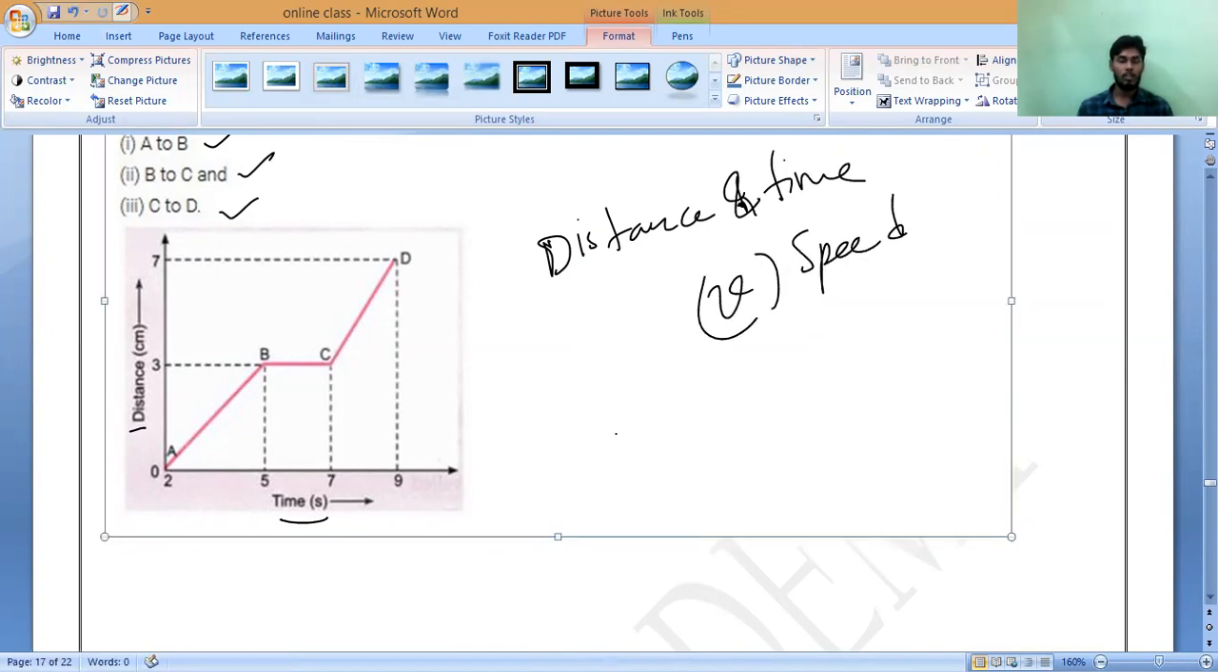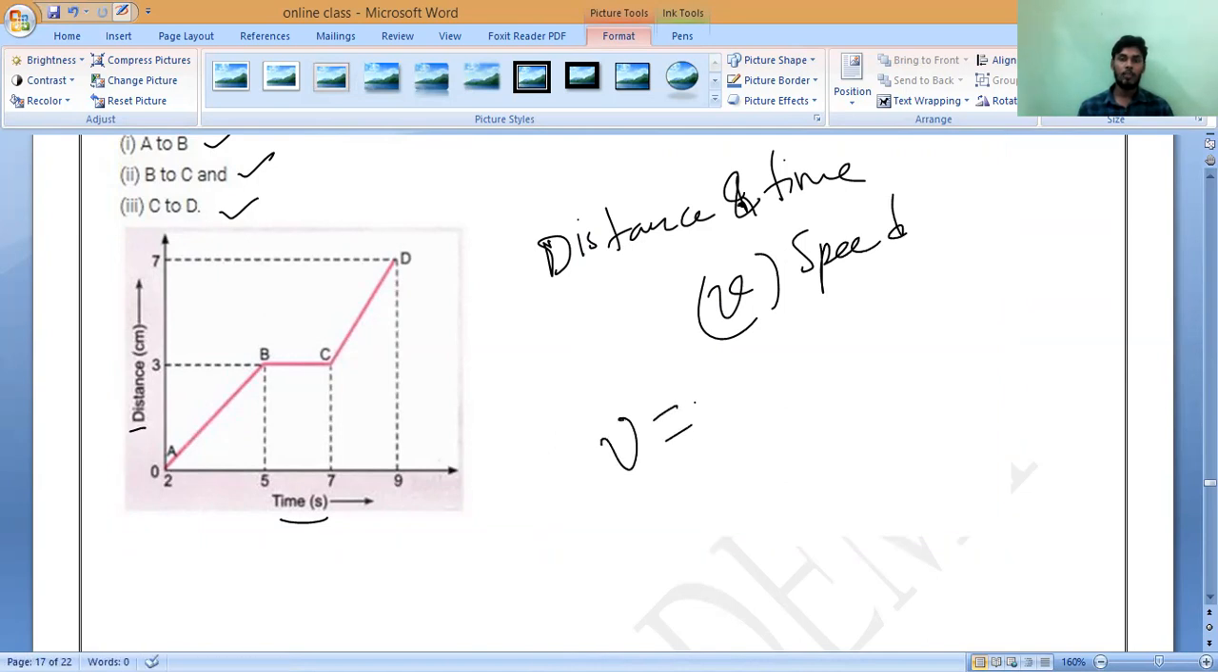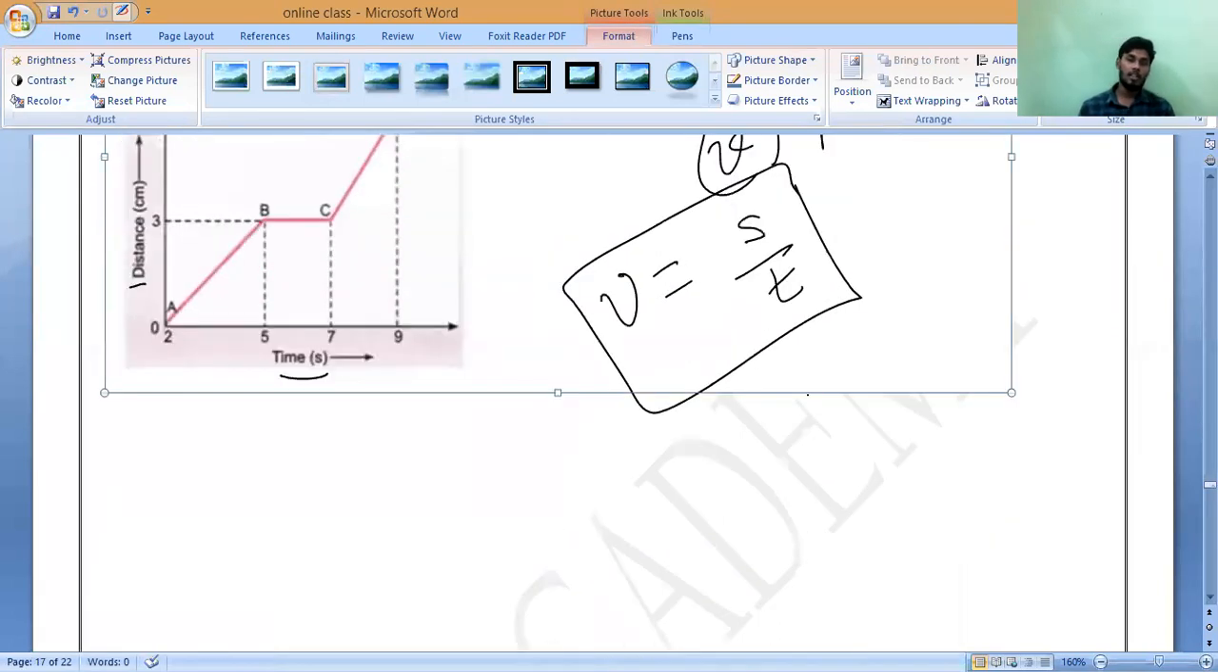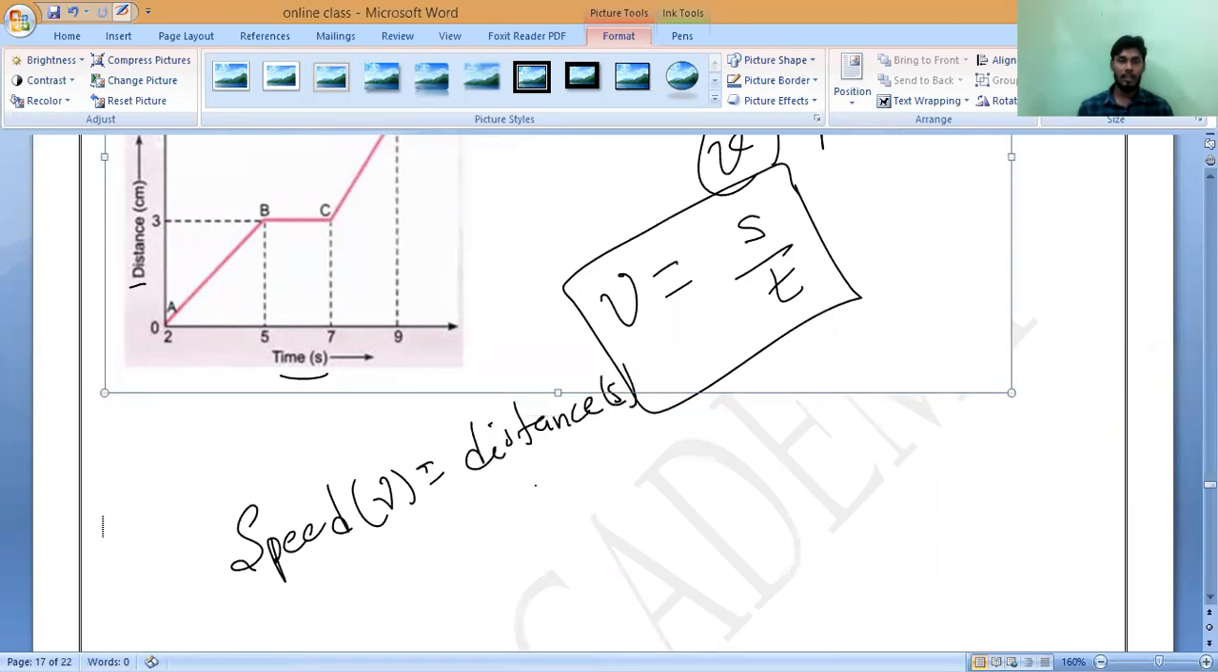So as we know, what is the formula? Speed is equal to distance by time. Many have done this wrong. They are writing V into T. What is this? We want speed. This is the formula: speed V is equal to distance, which we represent with S, divided by time period T.